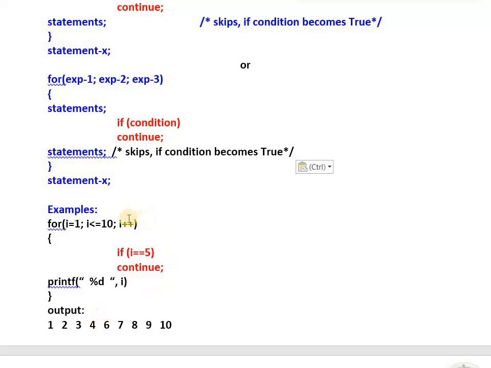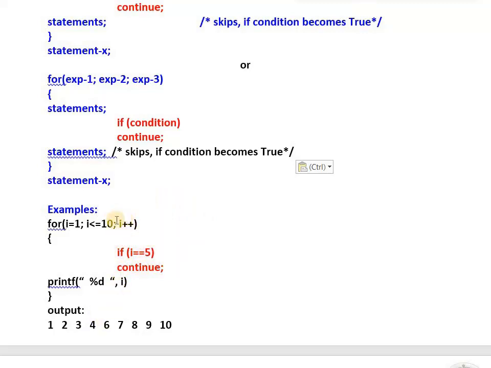I becomes 5. 5 less than or equal to 10, yes. Whether I is 5, yes. Yes means continue works. Continue means it will move to I plus plus. Means that 5 is not printed. See here, 5 is not printed.